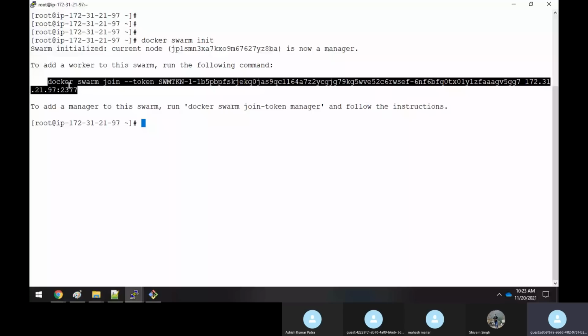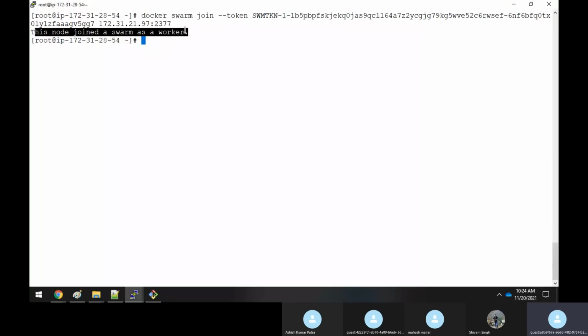So let me run the command docker node ls. You could see this machine and its IP address, 172.31.21.97. Then on the other node, after running the join command, it says this node has joined the swarm as a worker node.